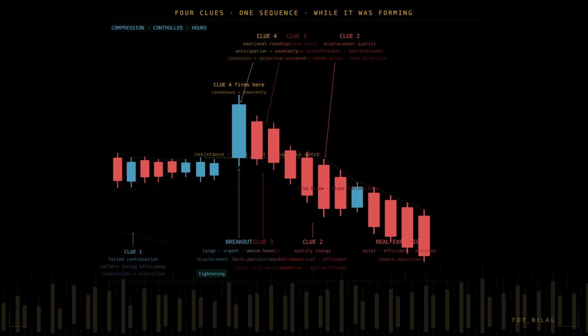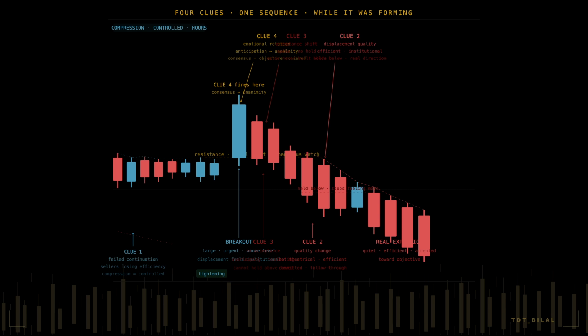Then the emotional environment shifts. Compression tightens further. Anticipation builds, the obvious resistance level above becomes a focal point. Every trader watching this chart is now waiting for the same thing. The breakout candle appears, large, aggressive, closing above resistance with displacement. That feels institutional. Volume spikes, social certainty reaches consensus. This is clue 4, the emotional rotation from anticipation to euphoria. That consensus is the signal that manipulation has achieved its objective.